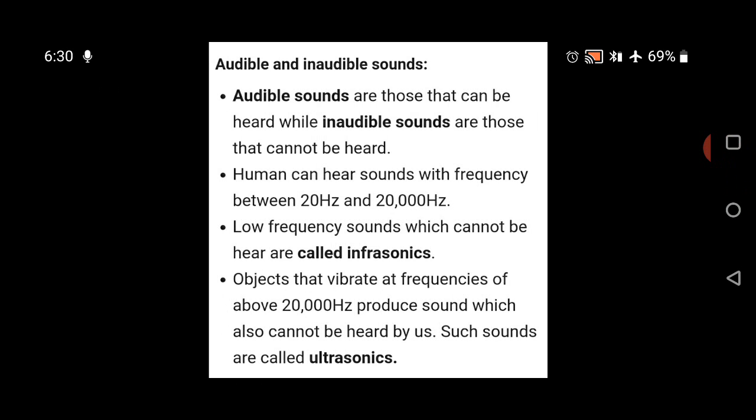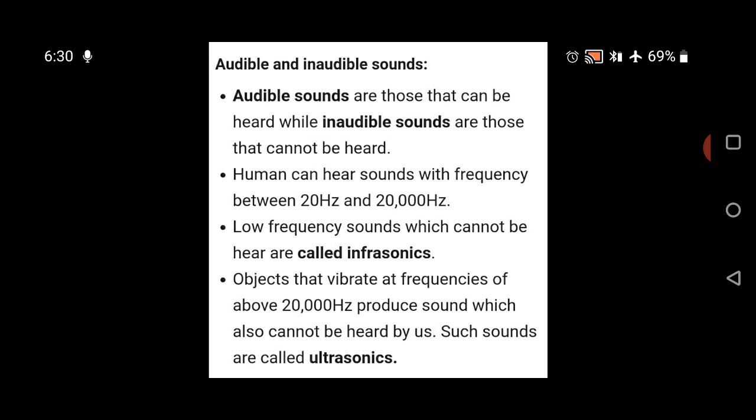Low frequency sounds which cannot be heard are known as infrasonic waves. Objects that vibrate at frequencies above 20,000 Hz produce sound which cannot be heard by us. Such sounds are known as ultrasonic sounds.